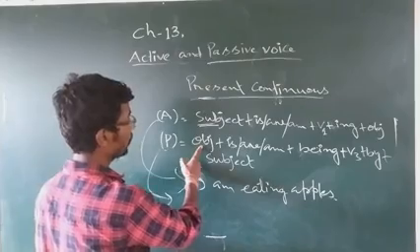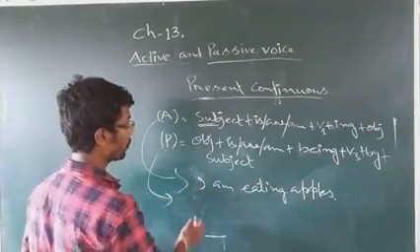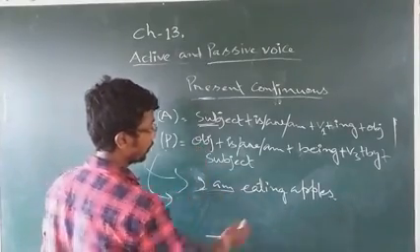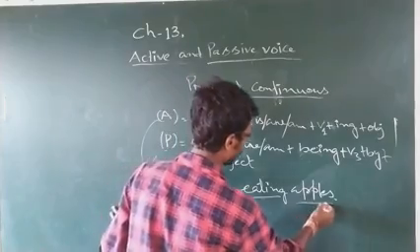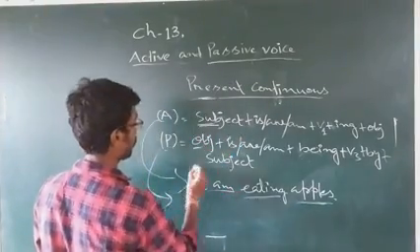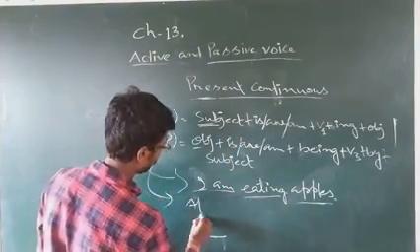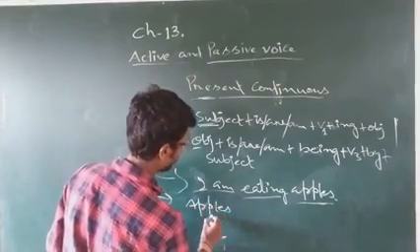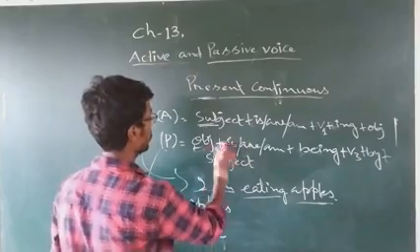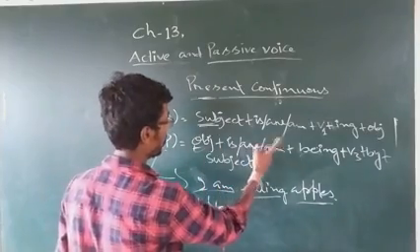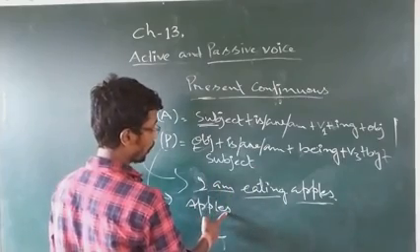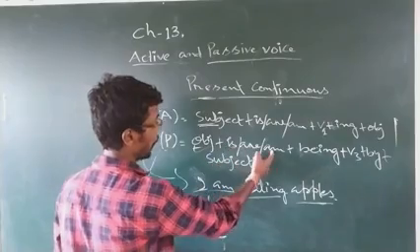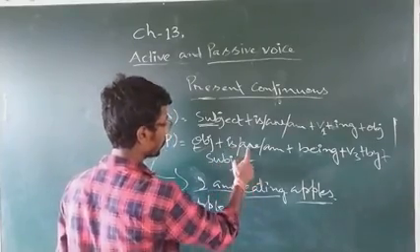Now for passive, we'll have to find the object from this sentence. Subject, auxiliary, V1 plus ing, then object. So the object is apples, and the object comes first. Is, are, or am, which one? Apples is more than one apple, so we can't use is or am. We'll use are.